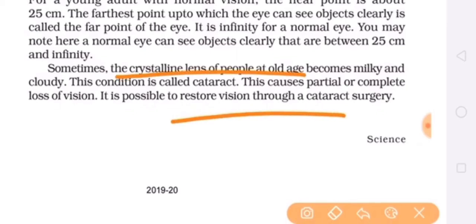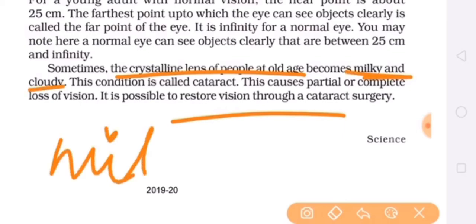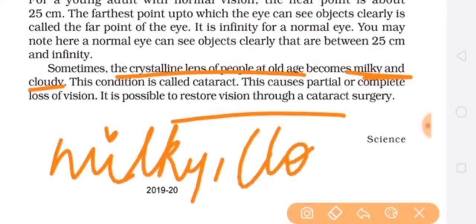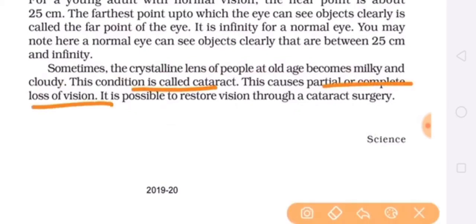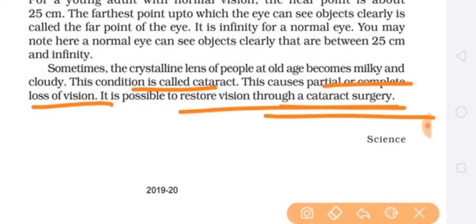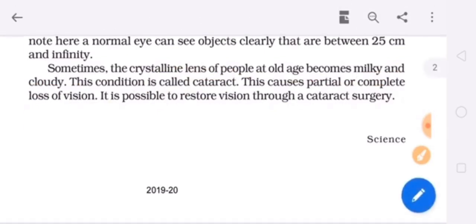Now we will learn that one defect is there which happens in the old age. In old age, the crystalline lens becomes milky and cloudy, and that condition is called cataract, in which the person can have partial or complete loss of vision, means he will not be able to see things clearly, and this defect can be corrected by cataract surgery. It means in old age the person can have the eye lens becomes milky or cloudy. This defect is called cataract, and this can be corrected by cataract surgery.